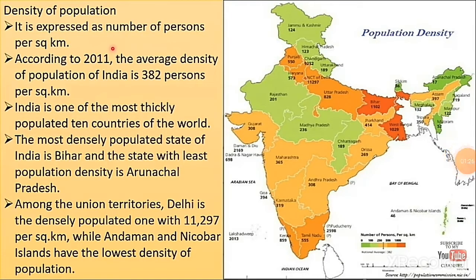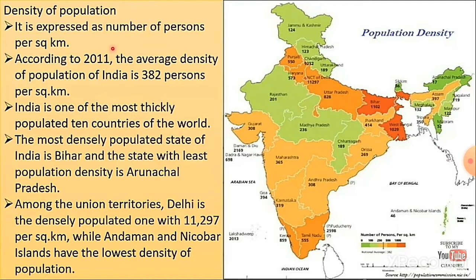Next, density of population. It is expressed as number of persons per square kilometer. Density of population means if the population is high in that area, that is called a most densely populated area.